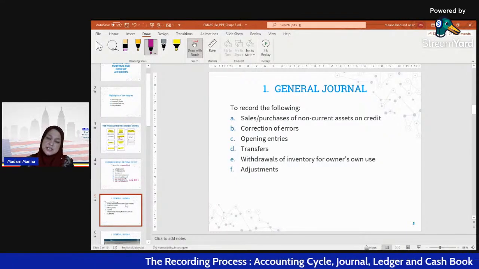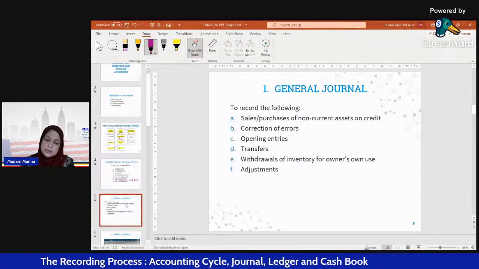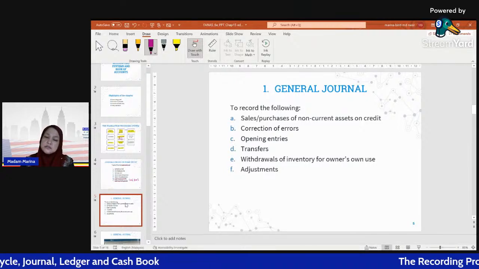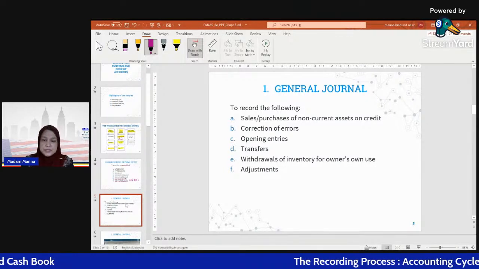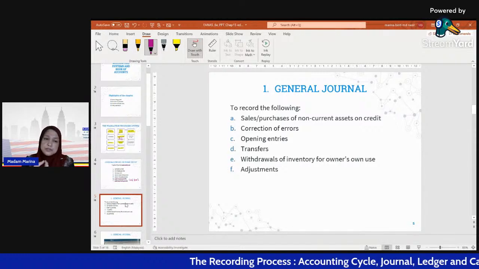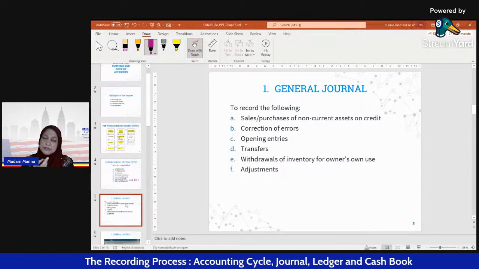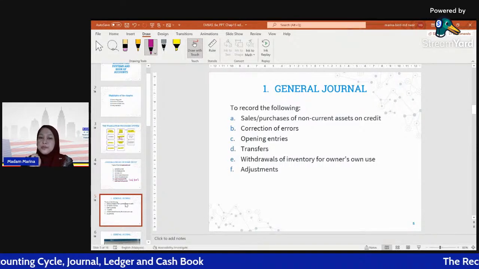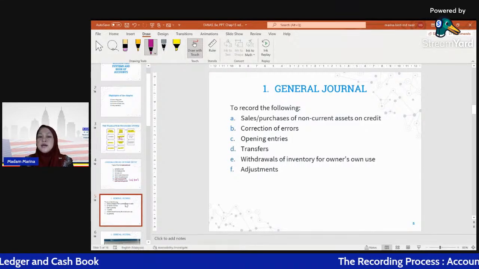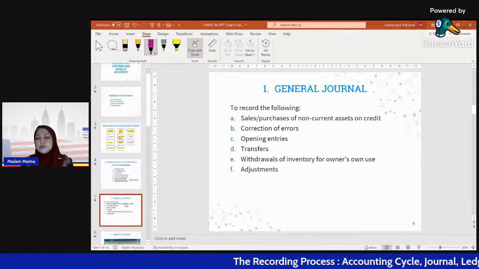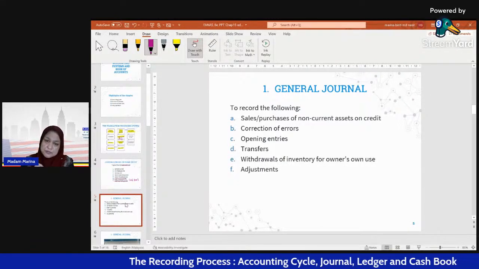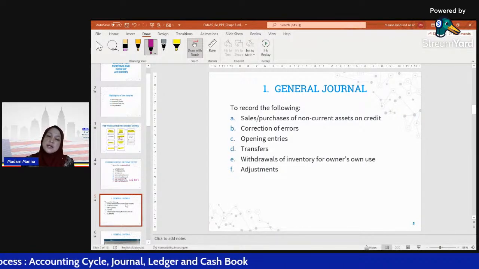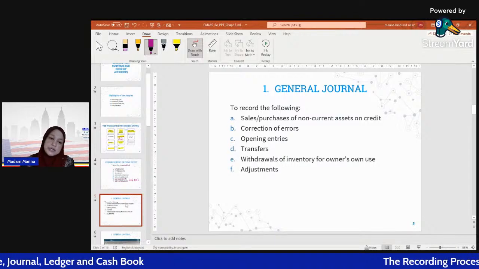And the last one is adjustment. I already explained the adjustments we have in Financial Accounting 1, which are accruals and prepayments, depreciation, and accounts receivable adjustment. When the business has an adjustment of this type, for example depreciation, how to record? That adjustment we have to record in the general journal. All of these transactions we record in the general journal.